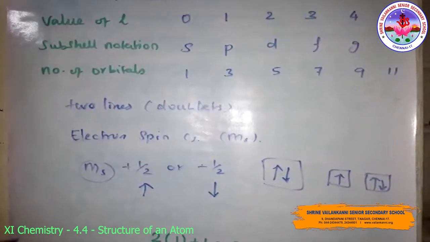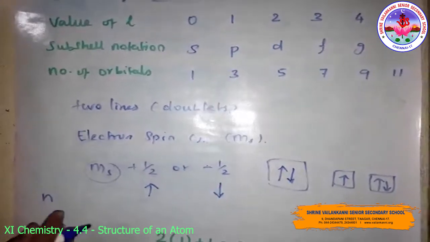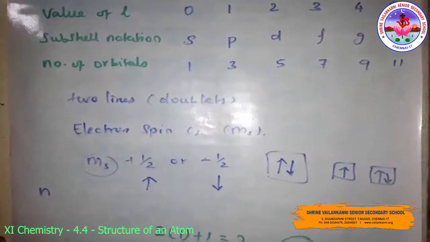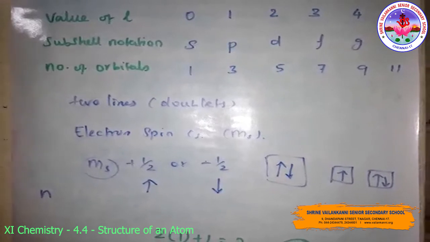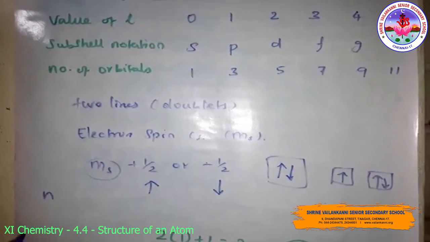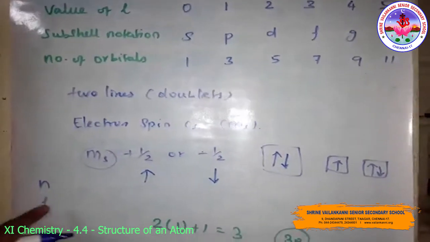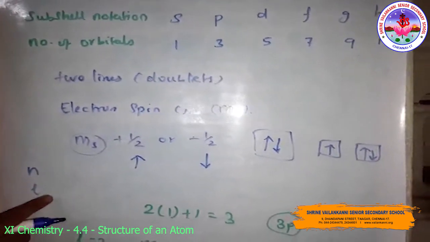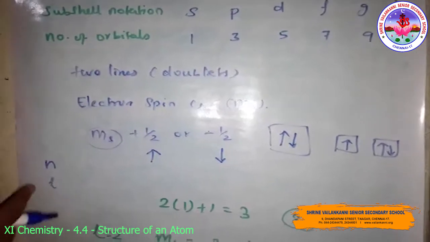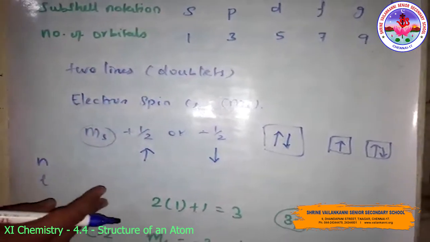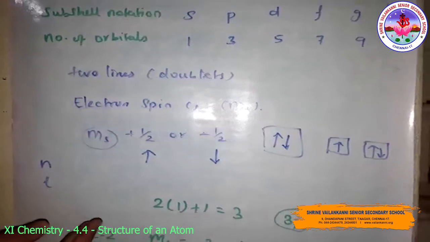Then the summary of the quantum numbers. N defines the shell, determines the size of the orbital, and to a large extent the energy of the orbital. There are n subshells in the nth shell. L defines the subshell and determines the shape of the orbitals. That we will see in the shape of atomic orbitals later in the next session.